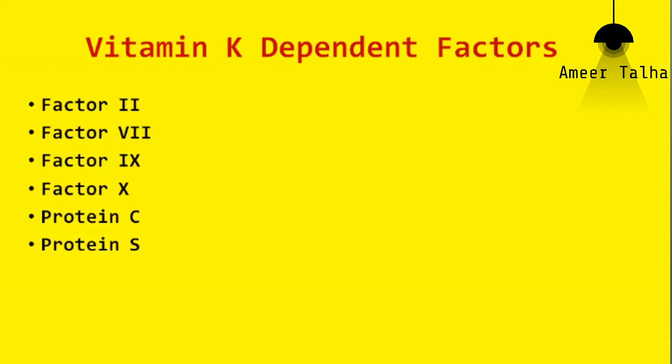Similarly, the anticoagulant protein C and protein S, these are also dependent on vitamin K. So not only the clotting factors 2, 7, 9, 10 are dependent on vitamin K, but also the anticoagulants protein C and protein S. So vitamin K deficiency will not only lead to deficiency of these clotting factors, but also deficiency of the anticoagulant protein C and protein S.